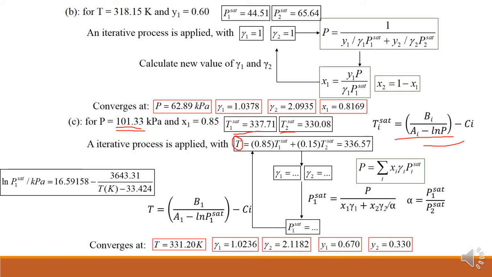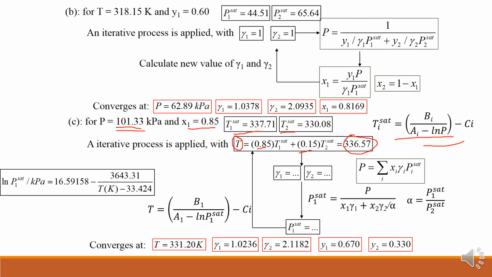So how is this formula designed? This is X1, that is 0.85, X2 is 0.15, and T1 saturated from here and T2 saturated from here. So this is, you can say, the initial guess. Why is it calculated? Because you should not deviate far away from this. Are you getting this? That's why this initial temperature guess is calculated.